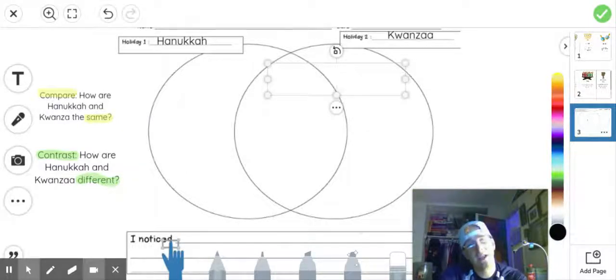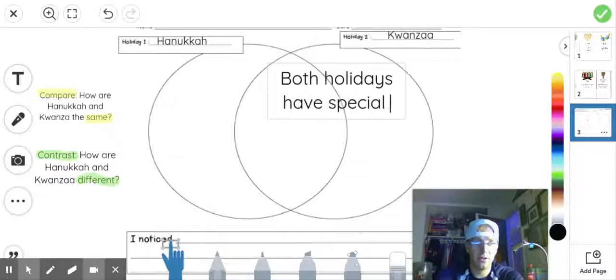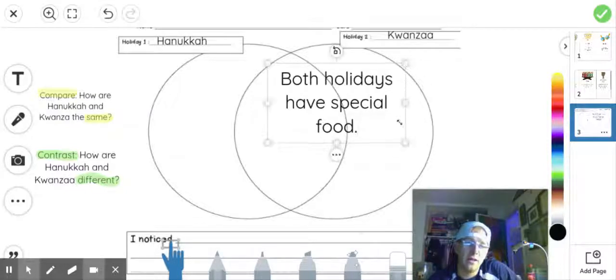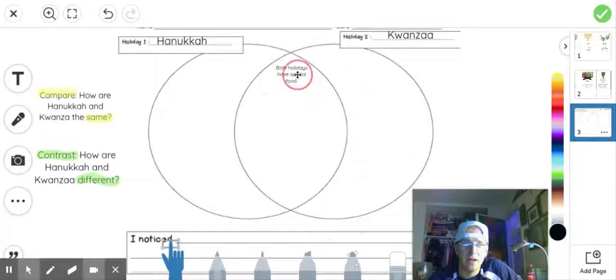So the first thing I saw, one way that they're the same, is they both have special kinds of food. All right, actually, in my full, complete sentence, using a capital B, both holidays have special food, period. And then remember, I can click off to the side, and then when these little dots pop up, that's when I can grab the corner and I can make it small. And I can move it around and get it in there. So both holidays have special food. So that's one way that they are the same.